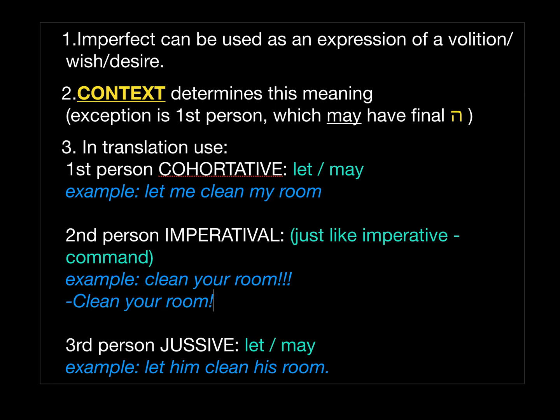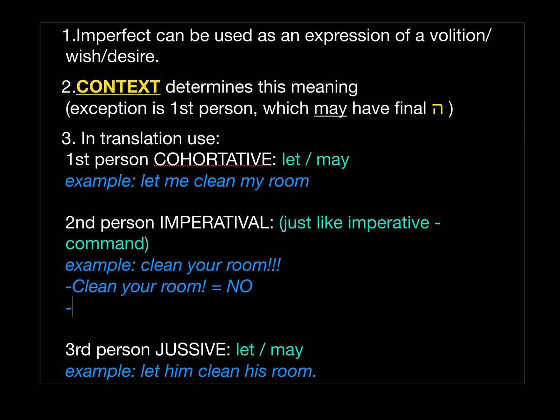This would be an imperative. And if the child is stubborn, the child can respond to you and say, no, I will not. And then you can respond back to the child and you can say, you will clean your room, period. This is sort of like a prophecy, and this is an imperative, and there is no argument.